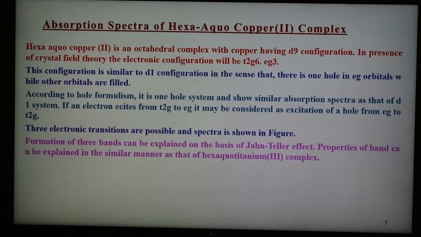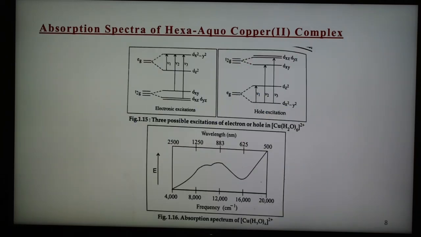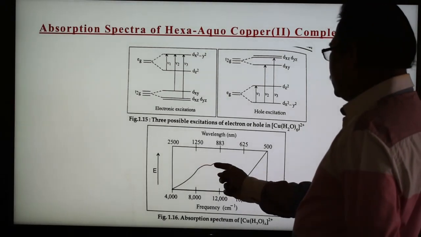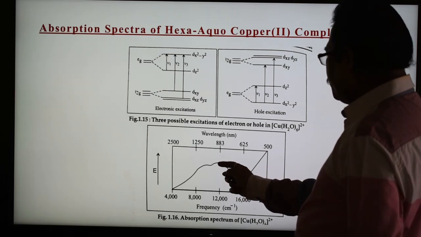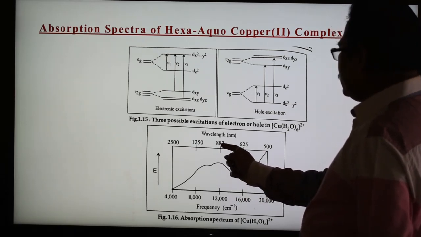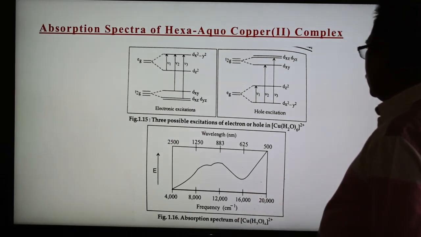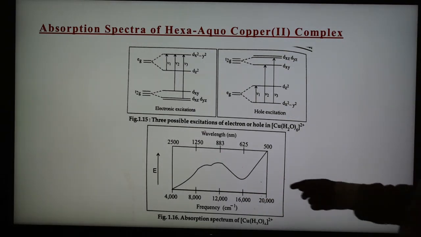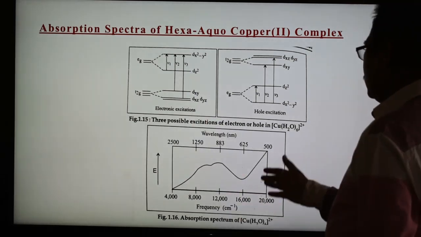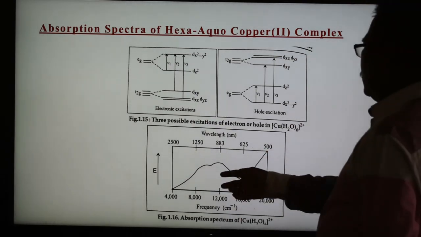the properties for this complex are also explained in the same way as we explained in case of the hexa-aqua titanium 3+ complex. The next slide shows the absorption spectrum for this hexa-aqua copper 2+ complex ion. Here 2 maxima are there, but this is the main maximum, where the wavelength is 883 nanometer or 12,000 centimeter inverse. So this is the maximum observed, similar to the d1 system. This is the d9 for the copper, and similar to the d1 we get this maximum.